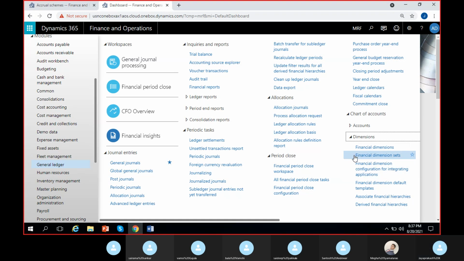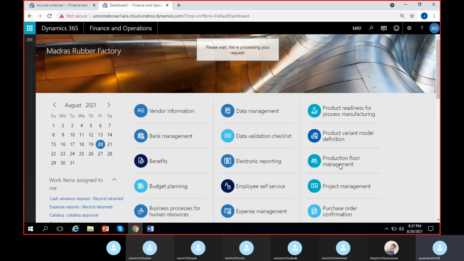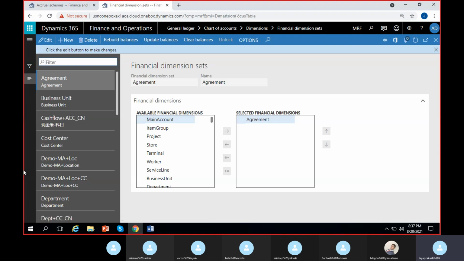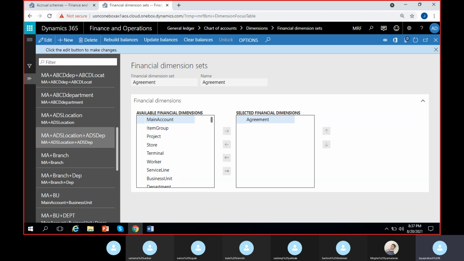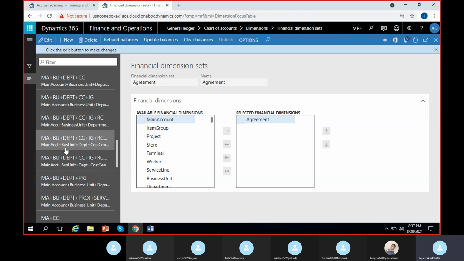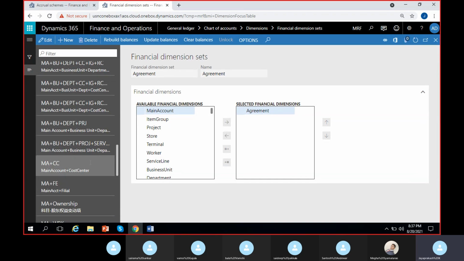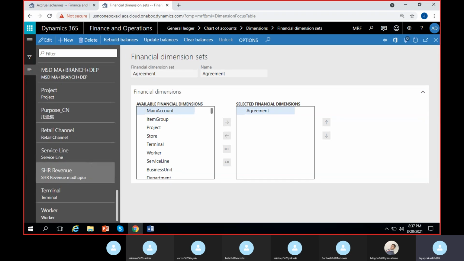So if I click on financial dimension sets here, I can see there are a lot of sets created for business unit, for agreement, for cost center, for main account plus different combinations. These are for various companies. So for our company, we will create a dimension set and let's see how we can create the dimension set.